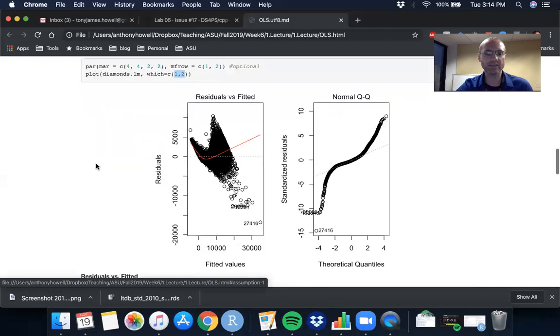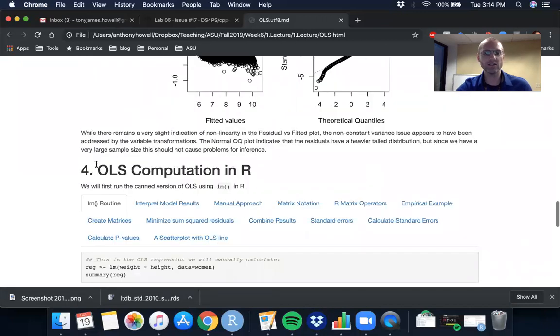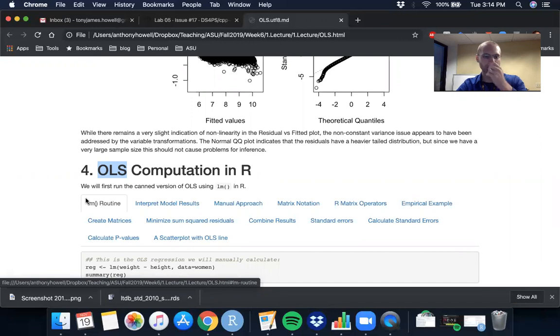Okay, so in the next video, we'll take a look at how we can actually compute the OLS by hand and not rely on our lm function.